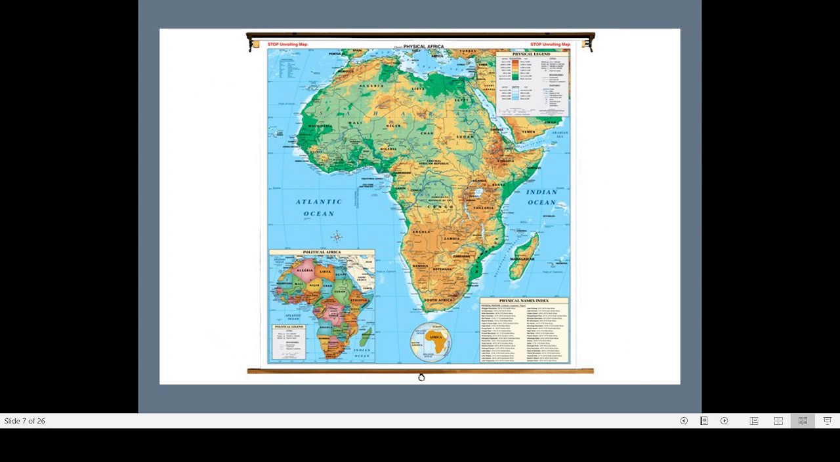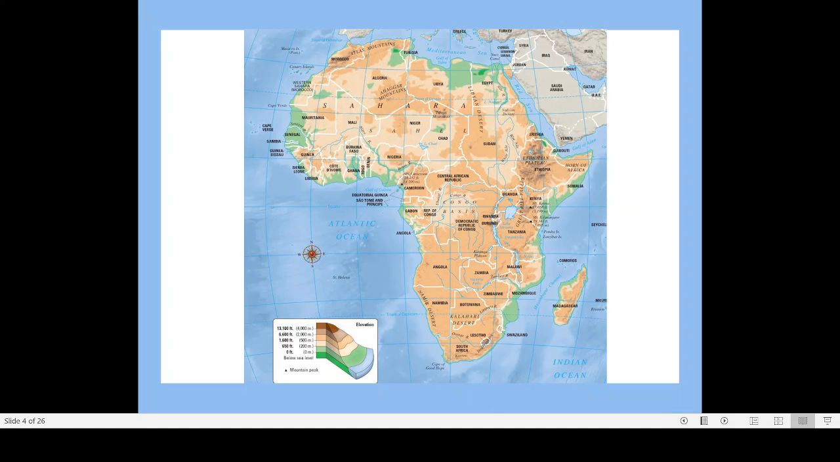Here you can see the Tropic of Cancer and the Tropic of Capricorn. Regions beyond the Tropic of Capricorn come under the temperate belt. So the tropical belt will be from here to here. The region south of the Tropic of Capricorn will have a colder or temperate climate. But in the case of South Africa, even though it is in a colder region, it still has a warmer climate, though not as hot as other parts of the African continent.